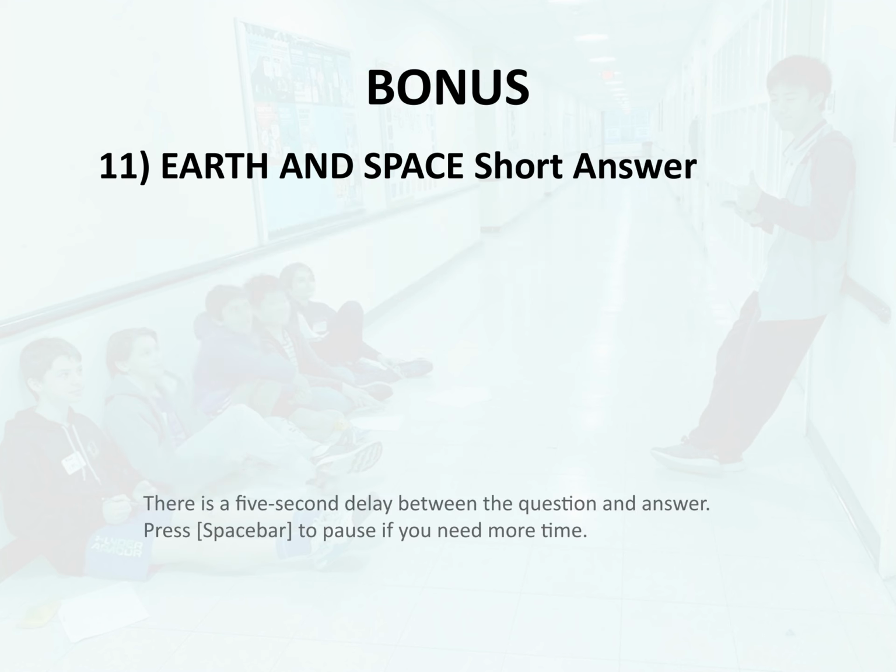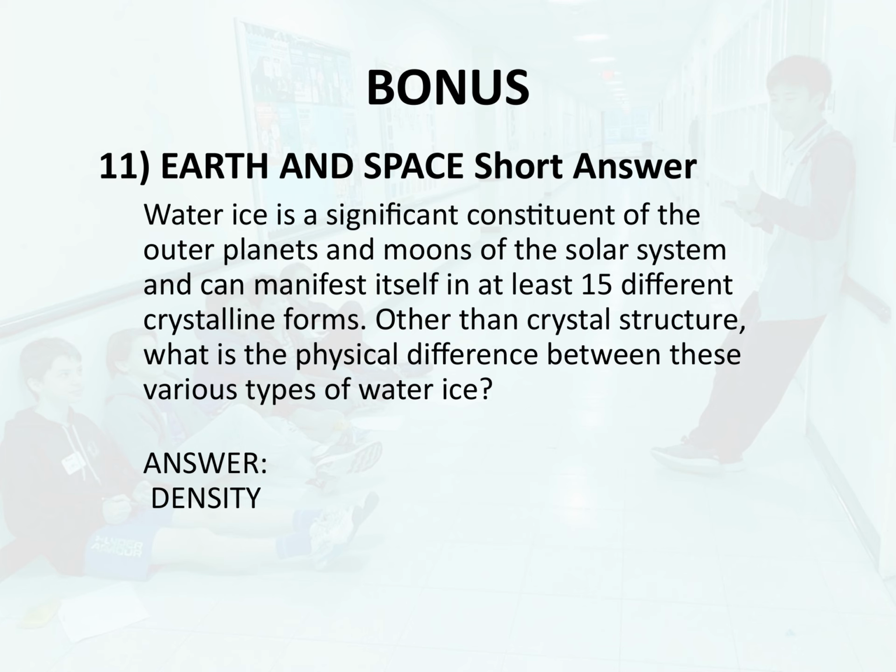Bonus 11. Earth and space short answer. Water ice is a significant constituent of the outer planets and moons of the solar system and can manifest itself in at least 15 different crystalline forms. Other than crystal structure, what is the physical difference between these various types of water ice? Answer. Density.